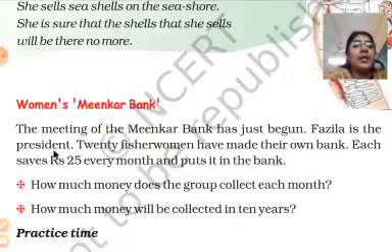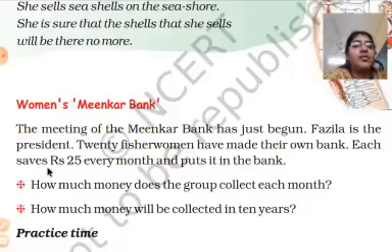Fazila is the president. Who is the president? Fazila. Fazila is also a fisherwoman. One among them itself is selected as a president who will take care of everything. 20 fisherwomen have made their own bank. So in this bank, how many members are there? 20 members are there. 20 fisherwomen have joined.